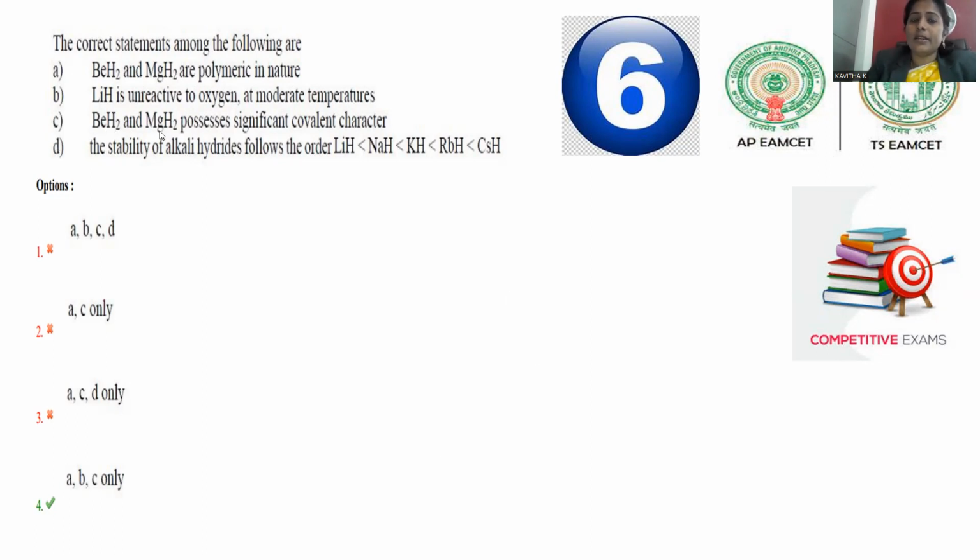But as we descend, the cationic size becomes larger, so they are able to form ionic hydrides. Beryllium and magnesium hydrides are called covalent hydrides, whereas the elements below in the group, like calcium hydride, strontium hydride, barium hydride, radium hydride, all these are part of the ionic hydrides. So the correct explanation is provided for C only.